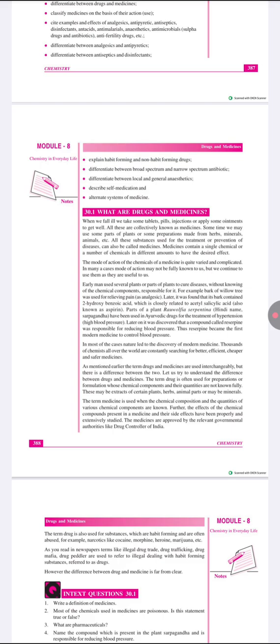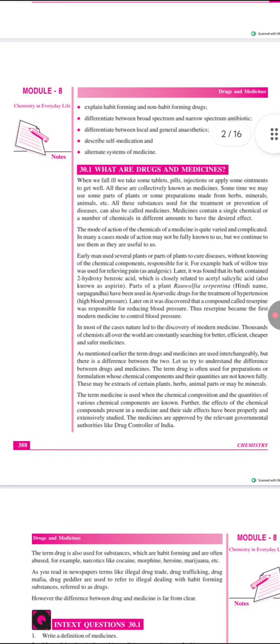When we fall ill, we take some tablets, pills, injections or apply some ointment to get well. All these are collectively known as medicines. Sometimes we may use some parts of plants or some preparations made from herbs, minerals, animals, etc. All these substances used for the treatment or prevention of disease can also be called medicines.